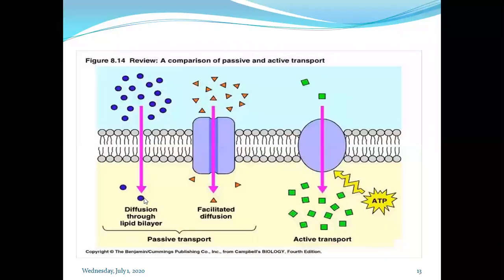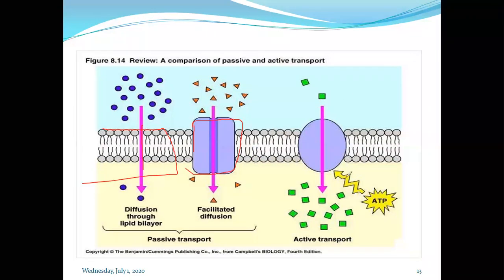So what is the difference between passive transport and active transport, as we have studied up till now? Passive diffusion directly enters, there is no need for energy. In passive, it passes through the opening. In facilitated, we need to provide the facility, that is carriers or channels, as you have seen in the earlier slide.